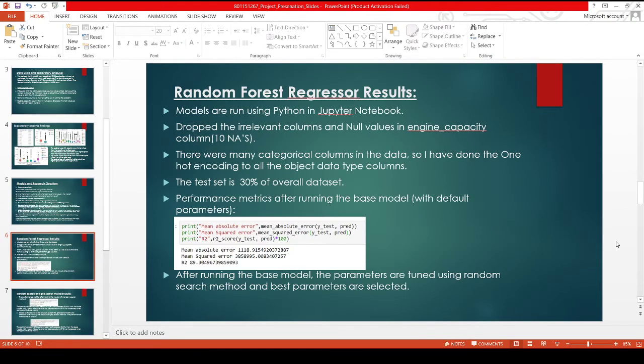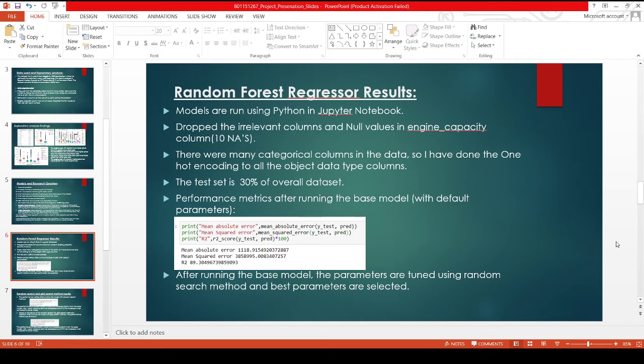After running the random forest regressor with default parameters, I found the mean absolute error to be 1118 and an R-square of around 89.3. Here I have used mean absolute error and mean square error because this is a regression technique, as the target variable, price, is a continuous variable. So the loss functions used here are mean absolute error, mean square error, or root mean square error. So the base model with default parameters gave a mean absolute error of 1118 and an R square of around 89.3.